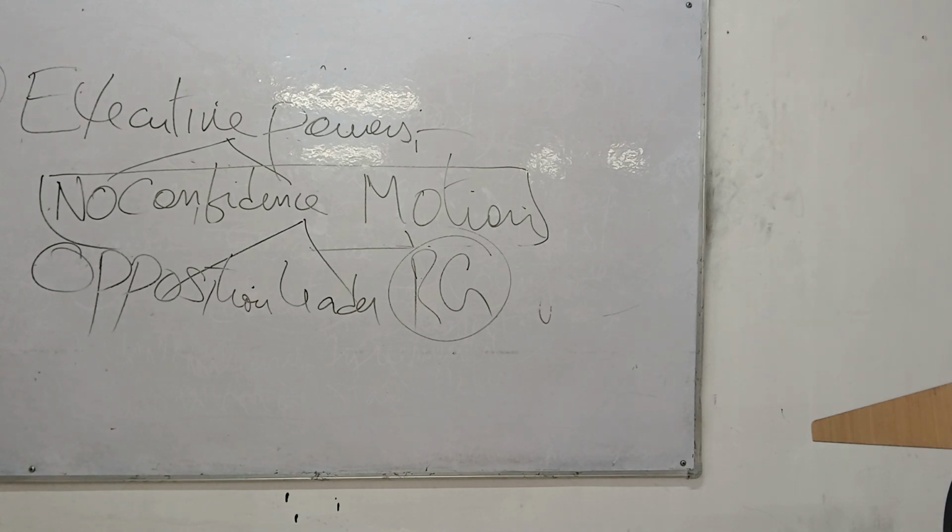Executive power means asking questions. Another executive power is you can ask questions to the minister. That is also an executive power. Okay, you can ask a minister, Mr. Amit Shah as home minister, where have you spent that money? Or why are we unable to control law and order in Manipur? Possible? As a member, you can ask, why are you not able to control the law and order in Manipur? Possible? That is why Parliament is a fish market.